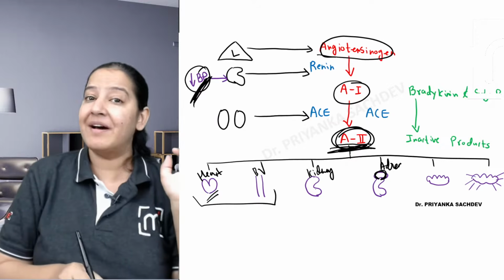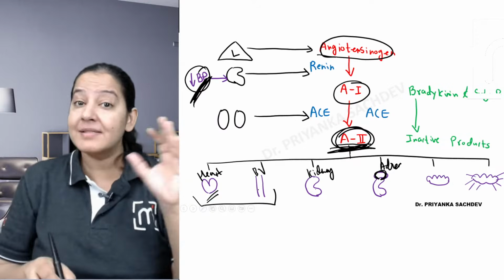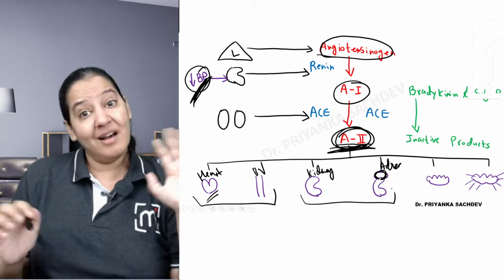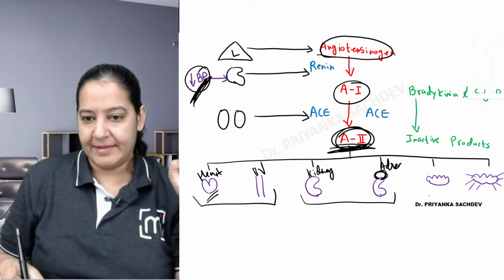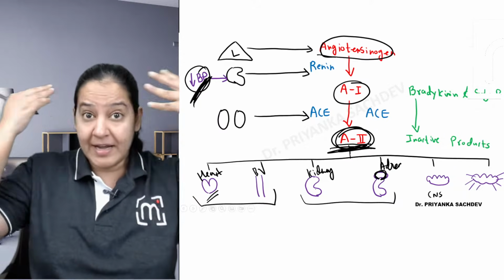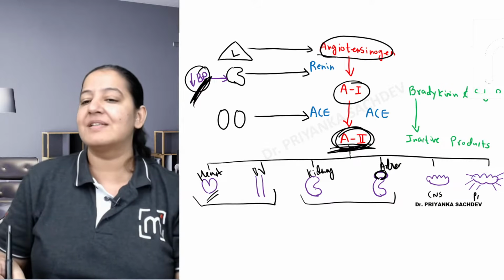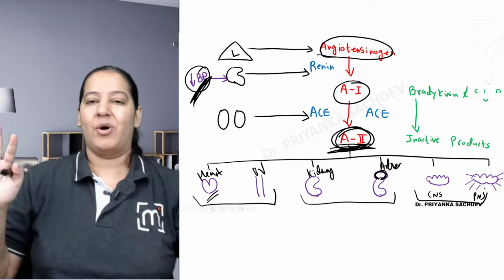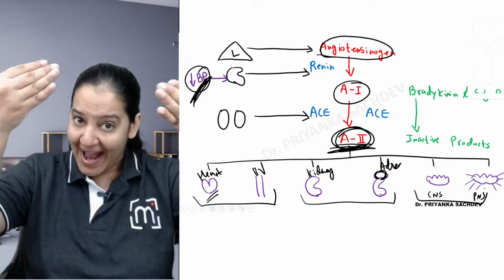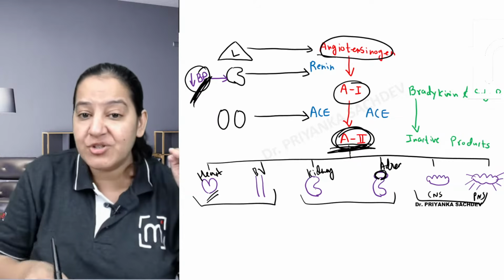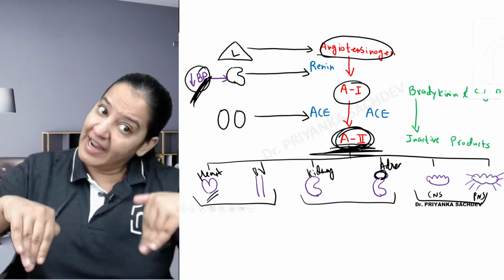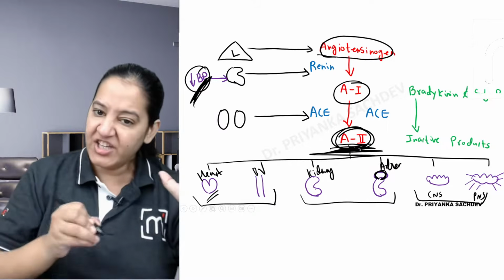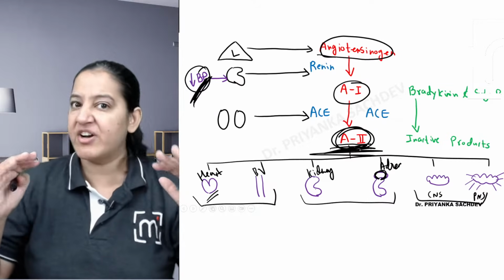Learn the first pair, heart and blood vessel. Learn the second pair, kidney and adrenal. Learn the third pair, brain. That is central nervous system. From the brain, nerves are coming. That is peripheral nervous system. So there are total 6 organs. By acting on these 6 organs, angiotensin 2 is again causing rise in BP. On each and every organ, the ultimate function is rise in BP.